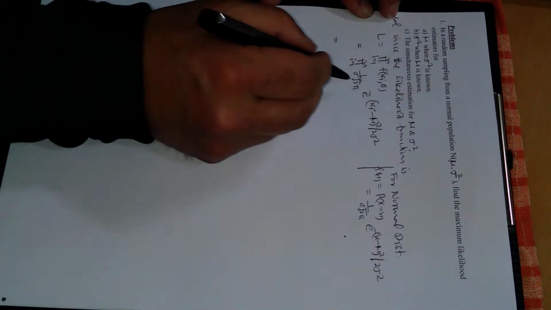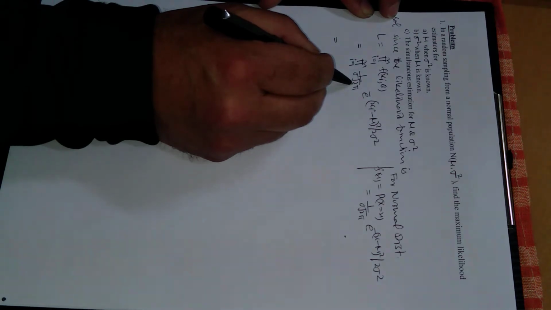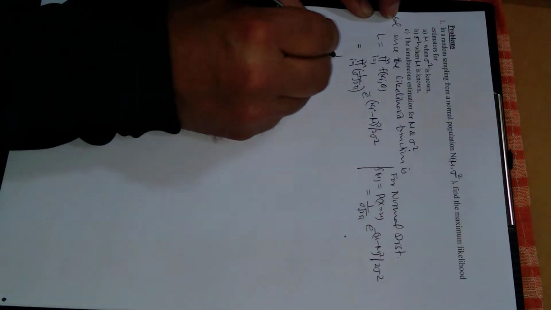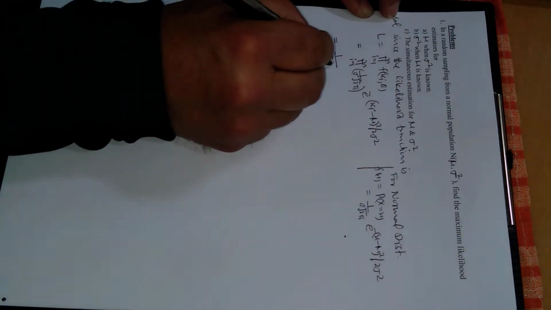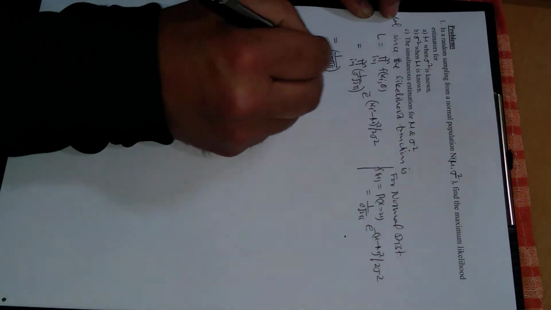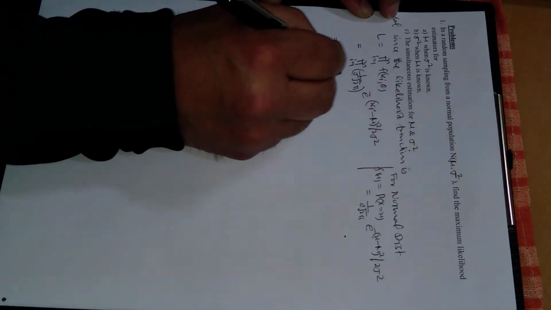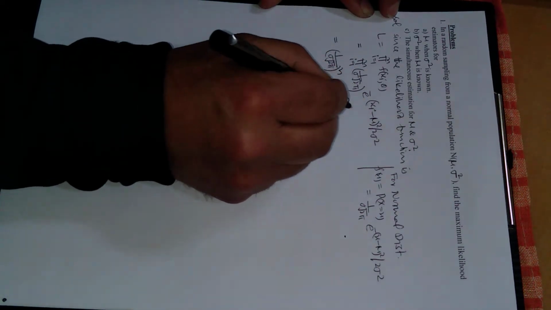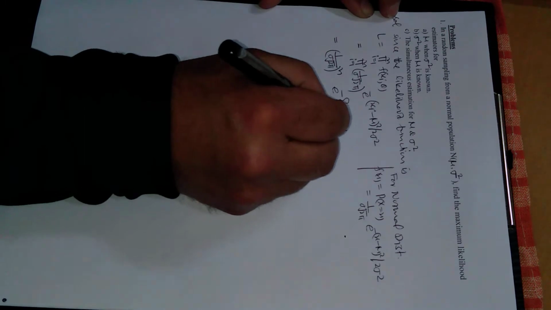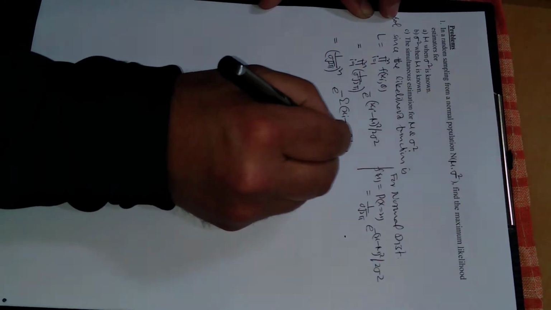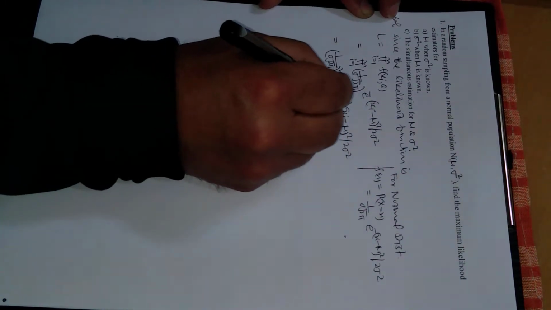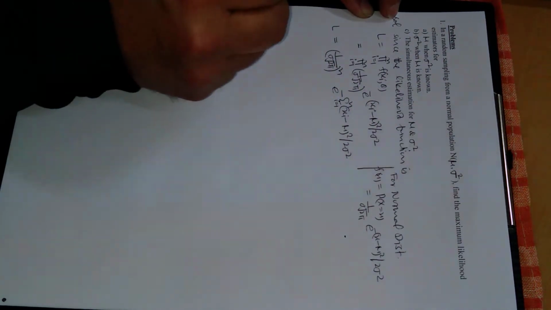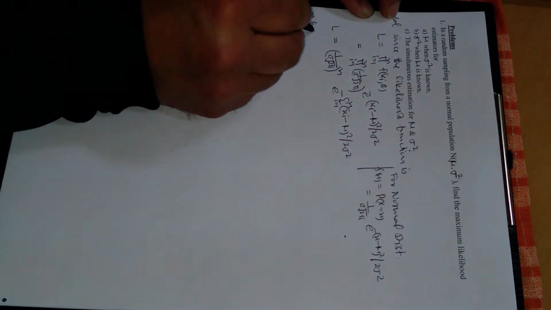If you open this product, this factor will come how many times? n times. Its power is 1, so adding 1 power n times, what will we get? Sigma square root of 2 pi, adding 1 n times, so we will get n, and this further is e raised to power minus summation xi minus mu whole square divided by 2 sigma square, and in this summation i is varying from 1 to n. This is L. Now taking log of both sides, this implies log of L.